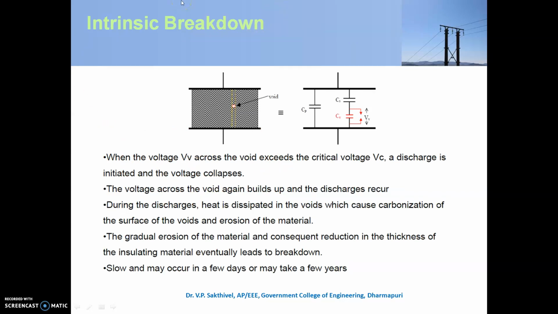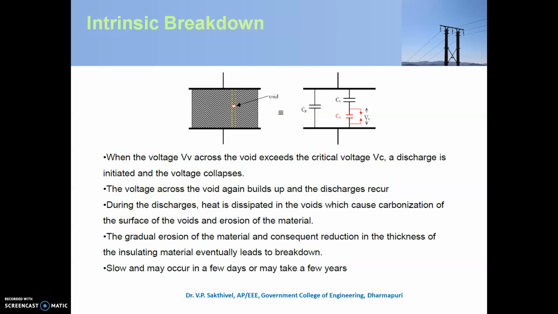This intrinsic breakdown is mainly due to the voids present in the dielectric surface. When the voltage across the void exceeds the critical voltage, then discharge is initiated and the voltage collapses. Then the voltage across the void builds up again and discharges occur.